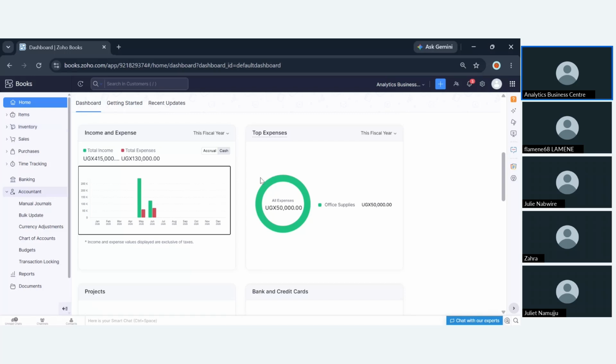Once you configure those expense accounts under your chart of accounts, which is this module, let's say you have started attaching expenses, like office supply, utilities, staff wages and salaries, consultation, etc. What the system will do for you is pull out, in a pie chart, the specific expense that has taken the most money from your business.